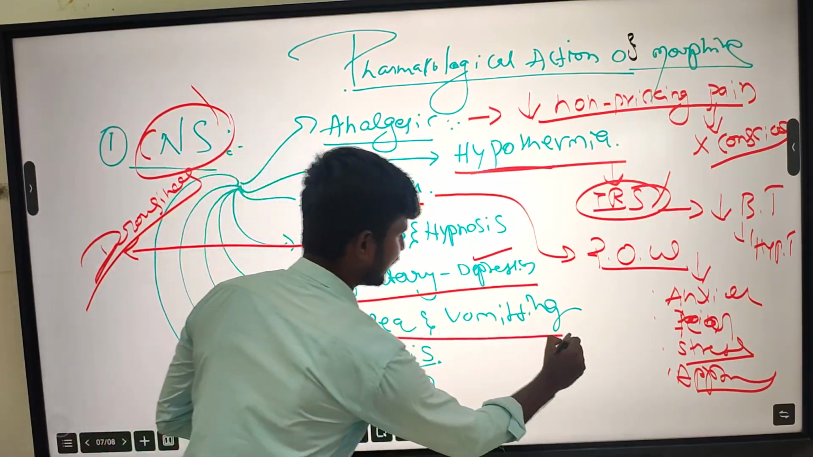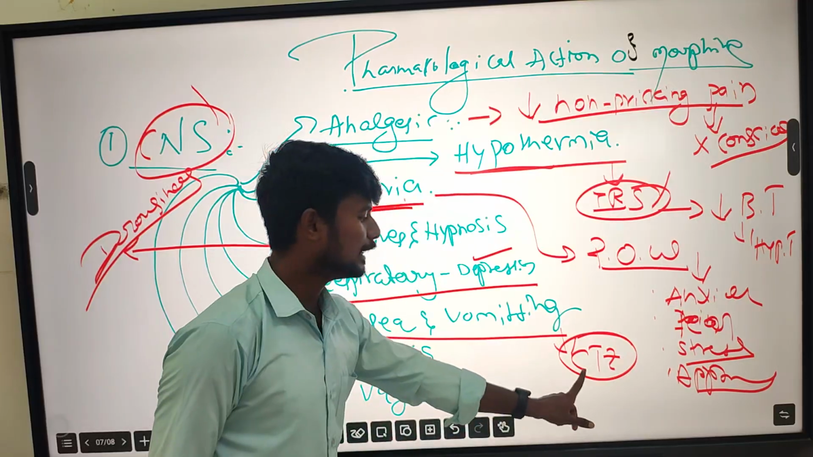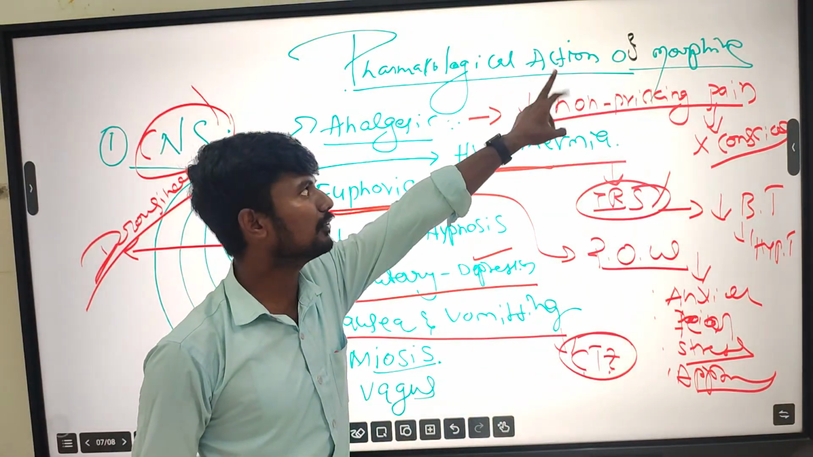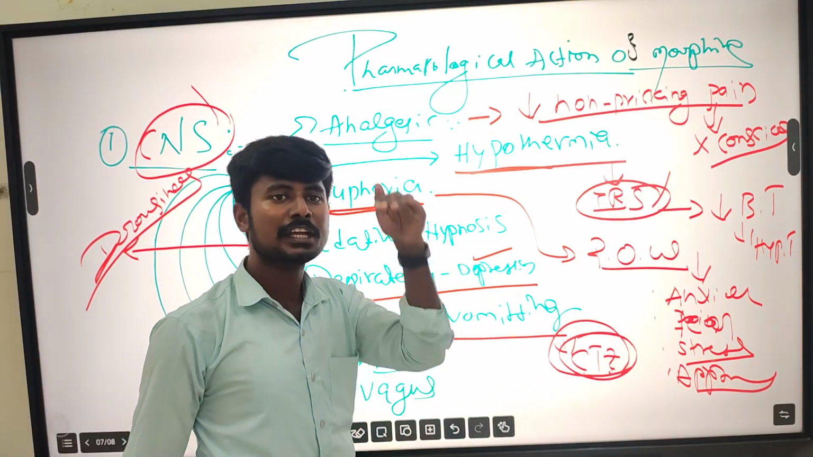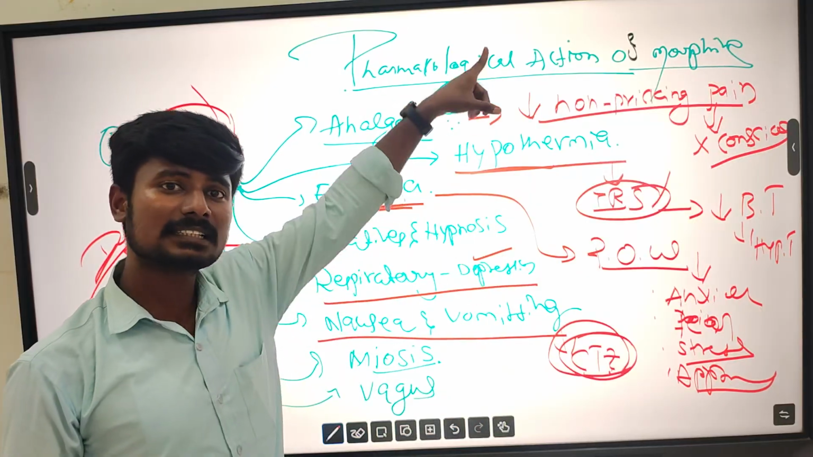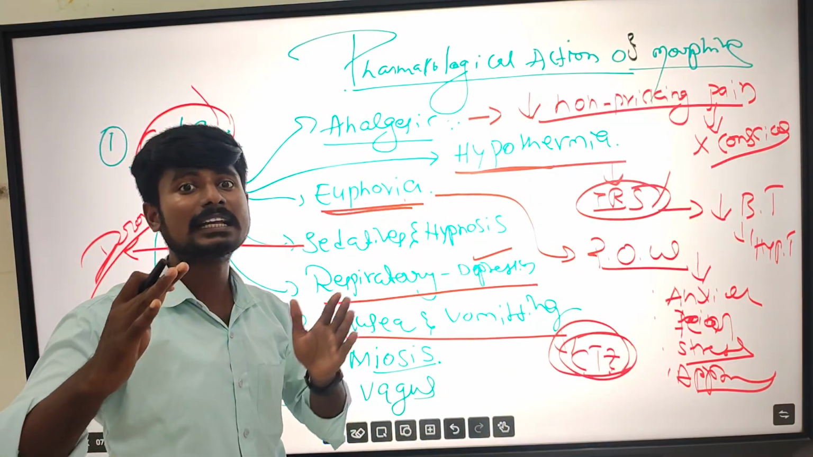And then nausea and vomiting. One of the main points here is the CTZ, the chemoreceptor trigger zone, which is present in the medulla oblongata. Morphine acts directly on this zone, the chemoreceptor trigger zone, and induces nausea and vomiting in the person who has taken this drug. That's why morphine also has adverse drug reactions.